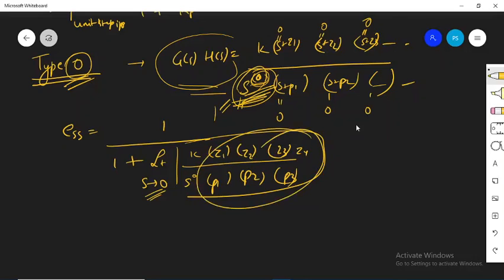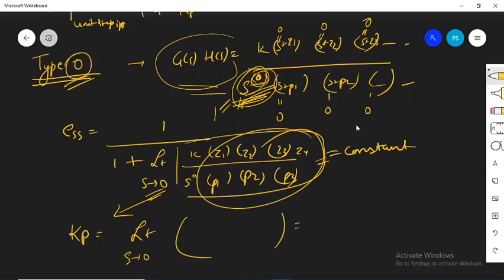Whatever value you get from here, I think it will become very clear to you, it is going to be a constant value. As we had defined the static position error constant, this expression was the static error constant value, so this value is going to be a constant.